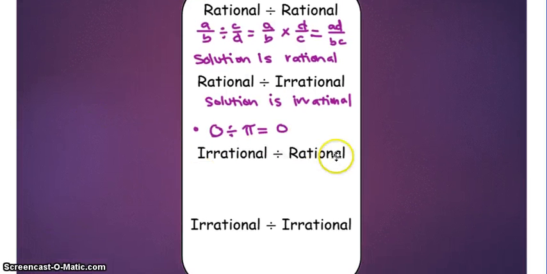Our irrational divided by rational, that means we're taking a number that never repeats, never ends, and we're dividing it out into groups. When we divide that into groups, it's still going to be irrational. There's not going to be a certain amount that's going to go into it. So the solution is irrational.